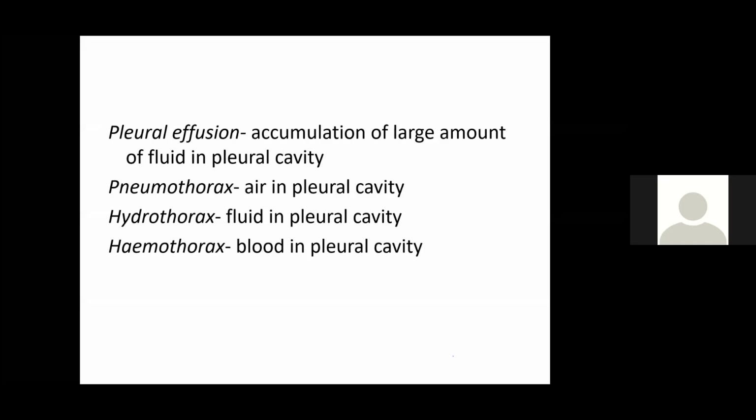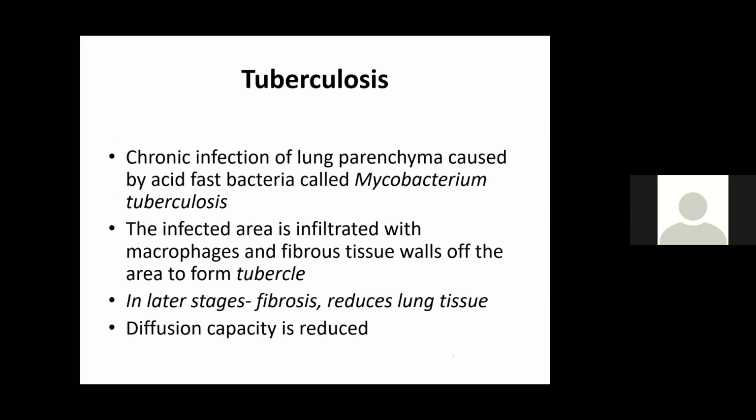Pneumothorax: air in the pleural cavity. Then hydrothorax: again, fluid in the pleural cavity. Hemothorax: blood in the pleural cavity. So these are some of the terms. Tuberculosis. It's very common in India, tuberculosis. So immediately after birth, which vaccination is given for this?